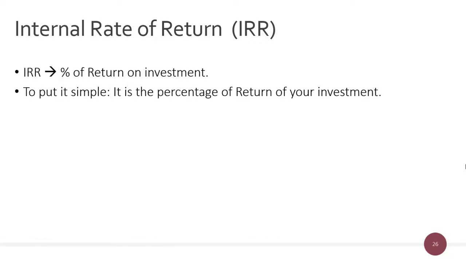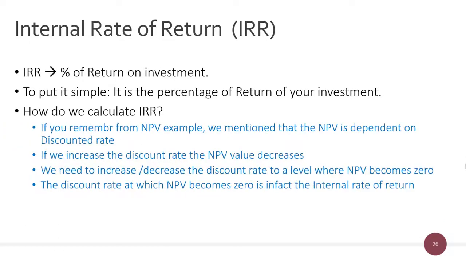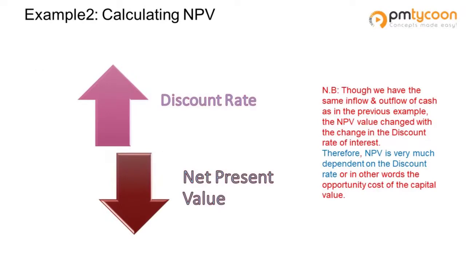Now let's look at the internal rate of return, or simply called IRR. IRR is nothing but the percentage of return that you're going to get on your investment. So how do you calculate the IRR? If you remember from our net present value example, as the discount rate increases, the net present value decreases, right?